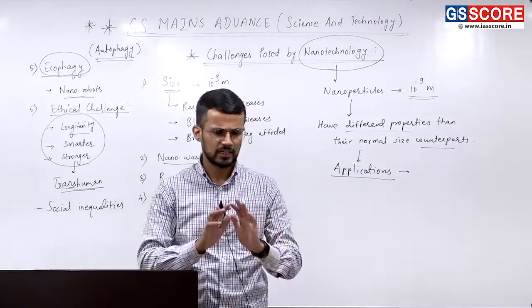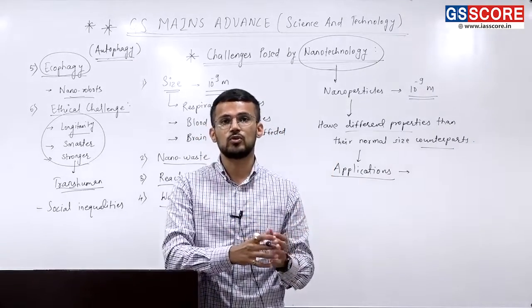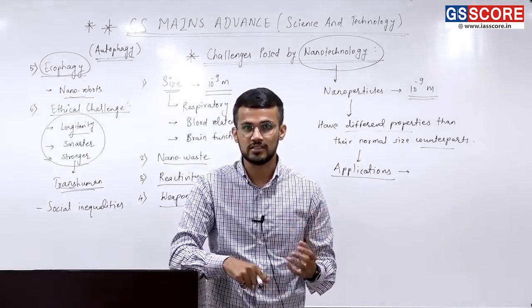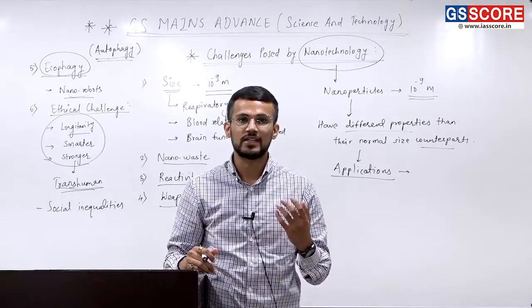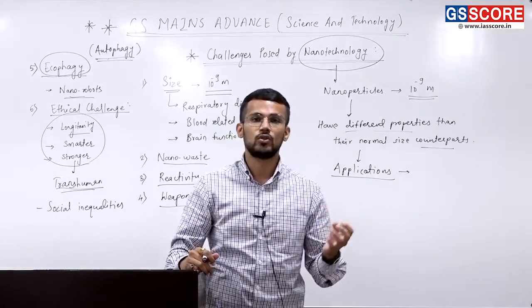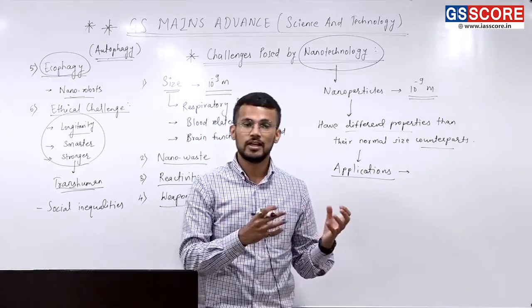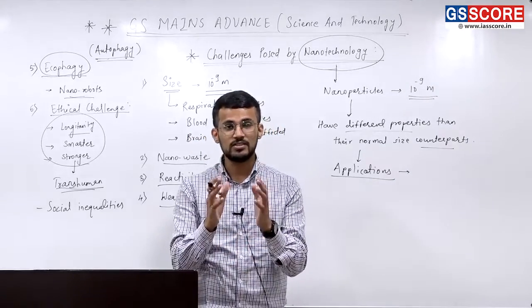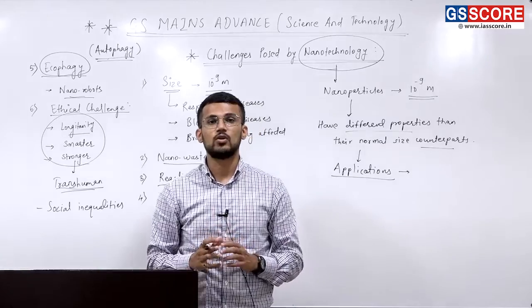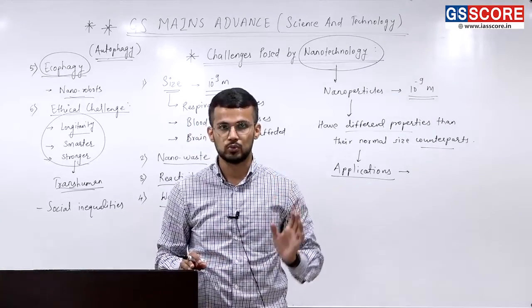And that's why we can say that carbon nanotubes, which are popularly called CNTs, have applications in various sectors like aviation, health, and also in the electronic sector. So if that is the case, the use of carbon nanotubes is going to increase in future.